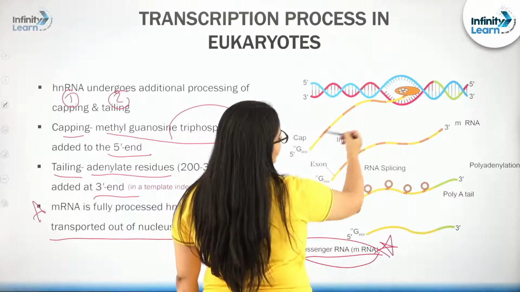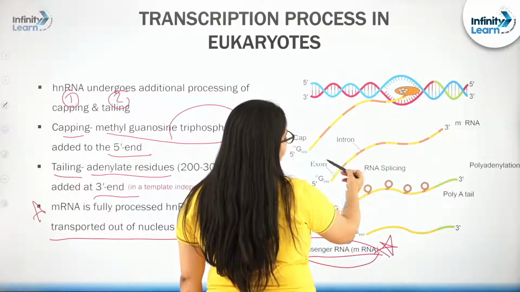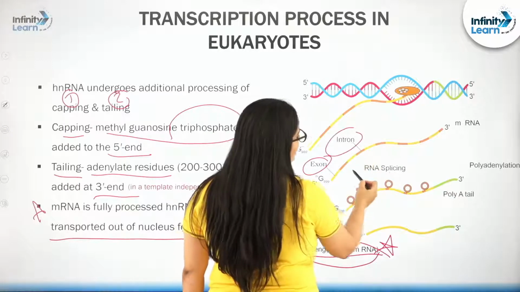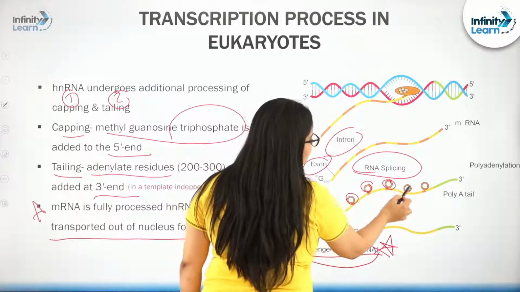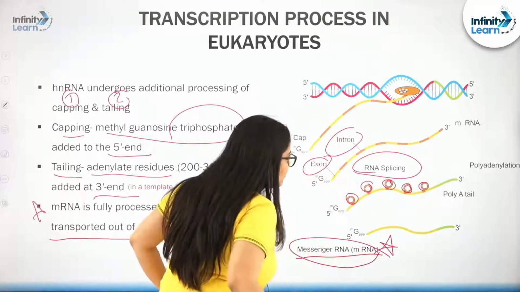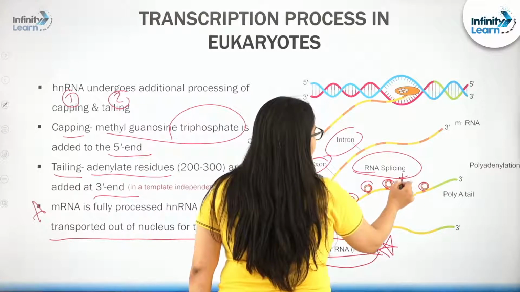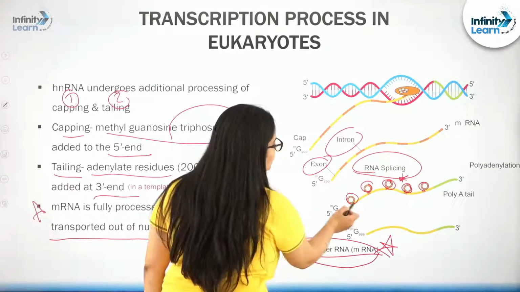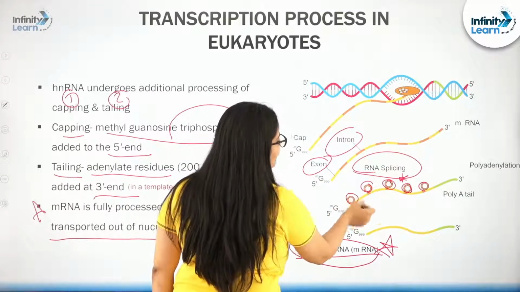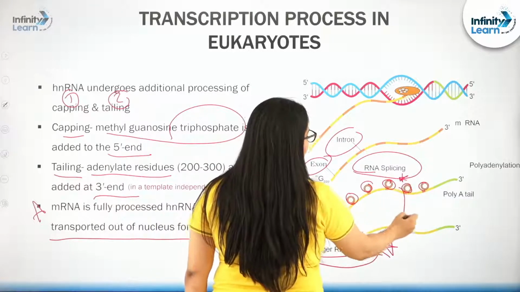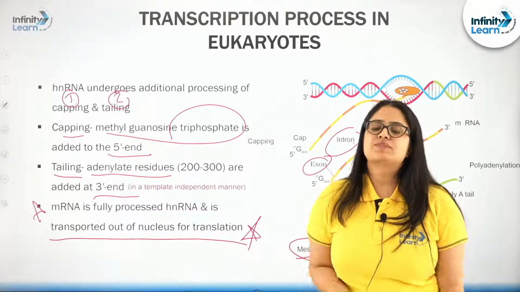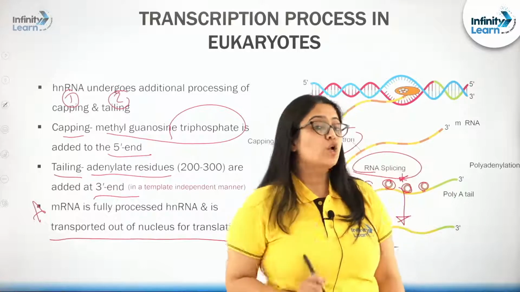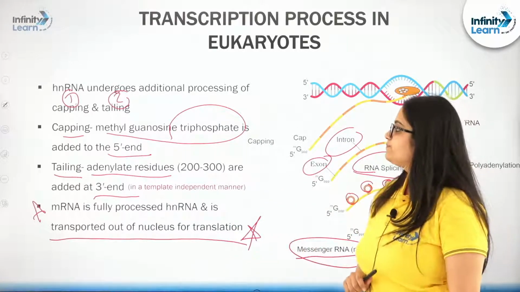This is the hnRNA primary transcript, and these are the exons and these are the introns. So during RNA splicing, what are these? These are the spliceosomes that will help to remove the introns. So what is happening here? Splicing is happening, because of which, with the help of spliceosomes, introns will be removed, and finally what you will get is a smooth mRNA which will possess only the exons, that is the coding sequences.